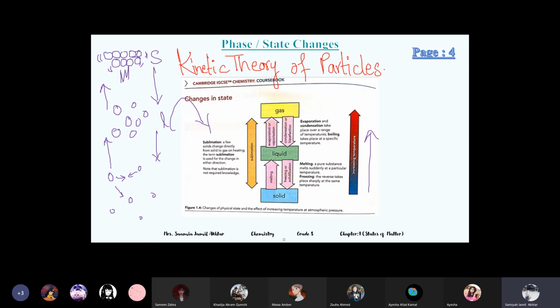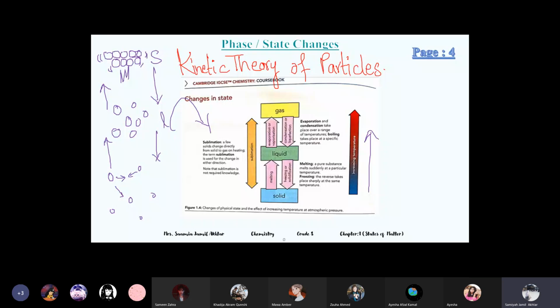So this is an easy theory, and I think you studied it in physics last year, or maybe in science, the particle states of matter.